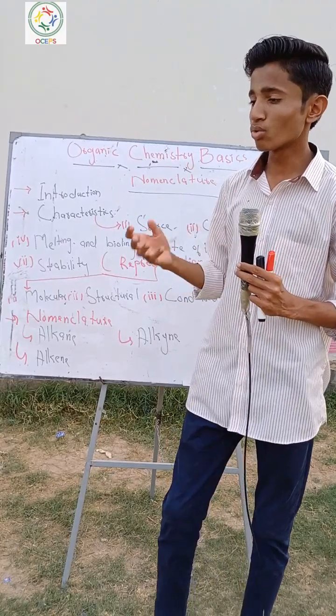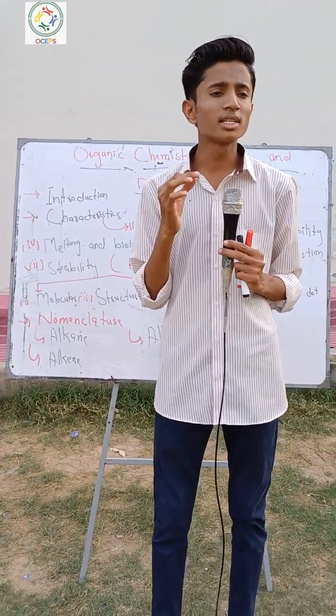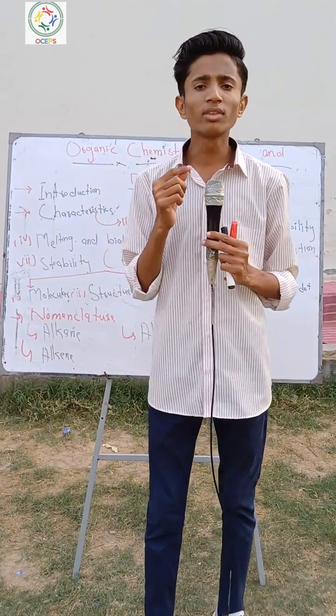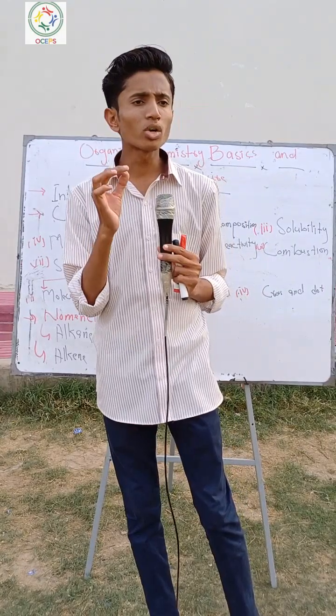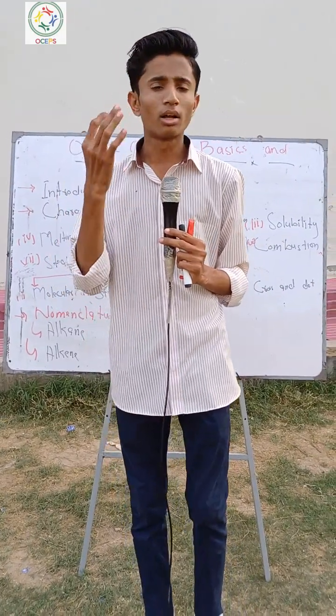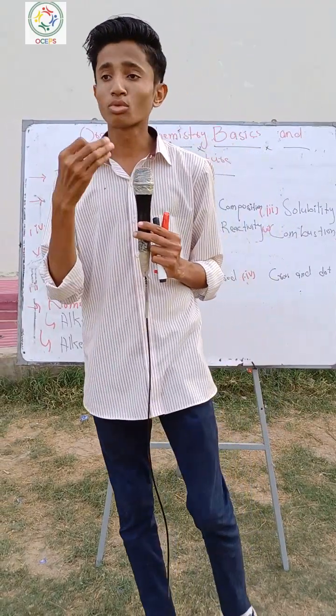First I will tell you who gave the theory of organic chemistry. The first scientist is Berzelius, in 1815. He gave the theory that organic compounds can only be obtained from living things, for example from the tissues of plants and animals.